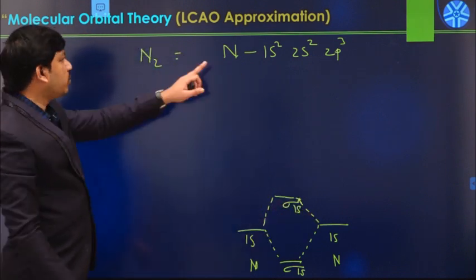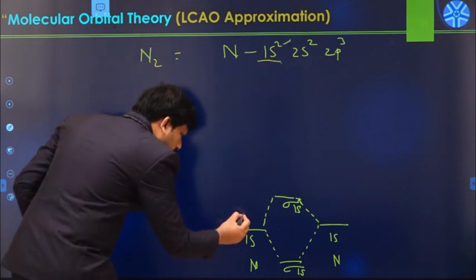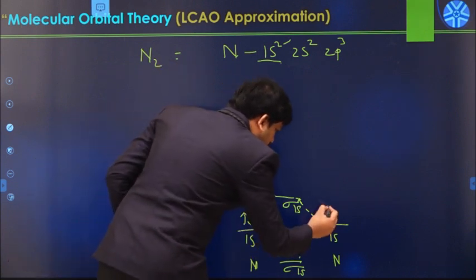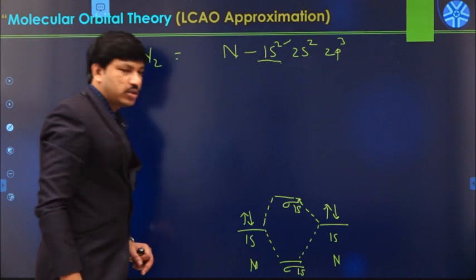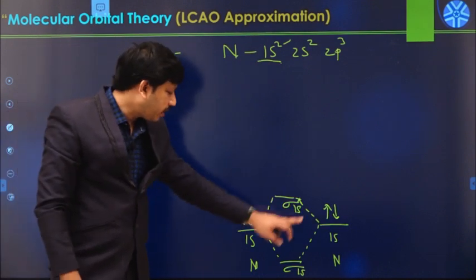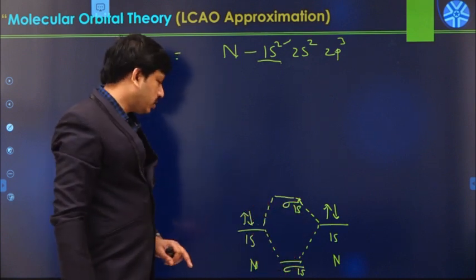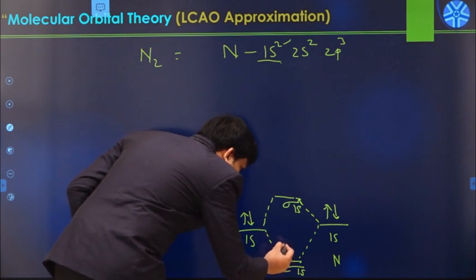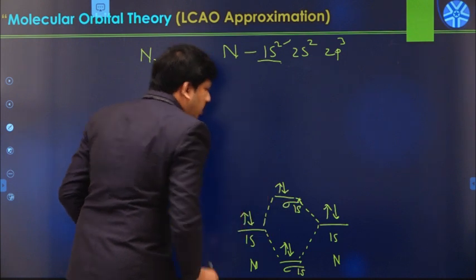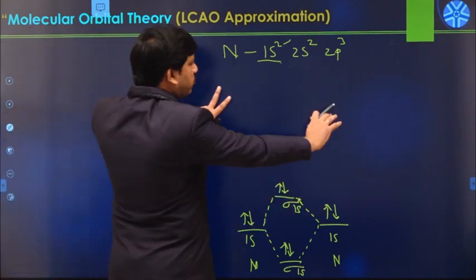We know that each 1s orbital contains 2 electrons, so in total we have 4 electrons. These 4 electrons occupy the bonding as well as antibonding orbitals: the first 2 electrons go to the bonding, and the second 2 go to the antibonding orbital. After 1s we have 2s.